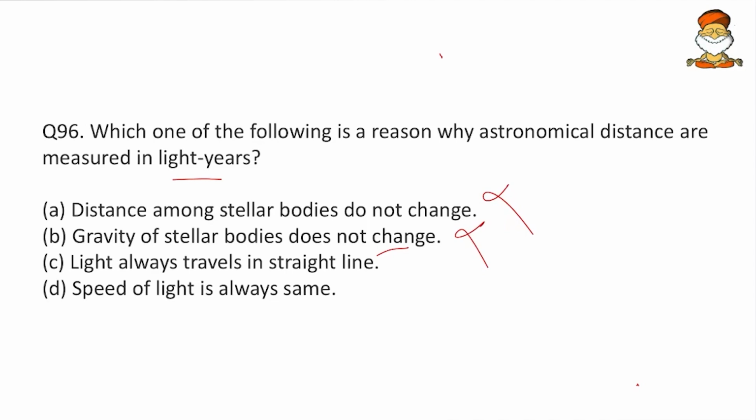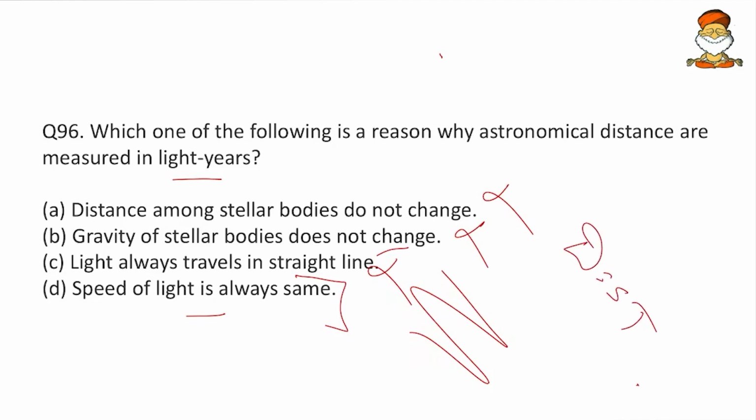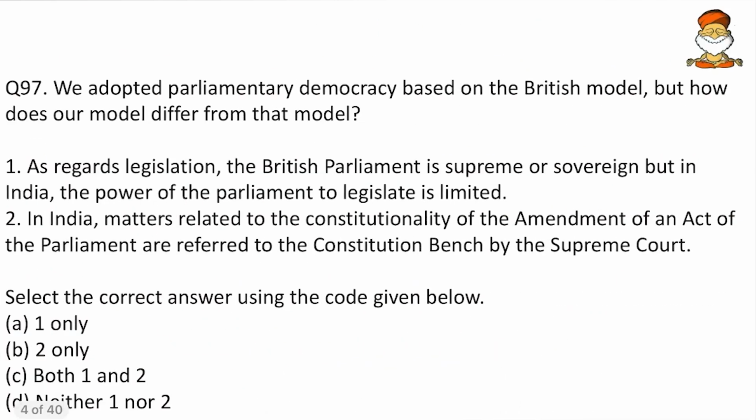Then, the light always travels in a straight line. We have heard about the reflection, diffraction, interference, etc. So we know that light will not travel in a straight line if it is reflected. So again we cut this, and the speed of light is always the same. So this happens to be proper. This also aptly suits the distance is equal to speed into time. Here the time is a variable, and if the distance has to be constant, the speed should be a constant. Or in other words, if the distance between the earth and the sun is 1 light year, and light travels in a straight line, every time it will take 1 year only. That means every time it is traveling with the same speed. So analyze likewise. It is an easy question.